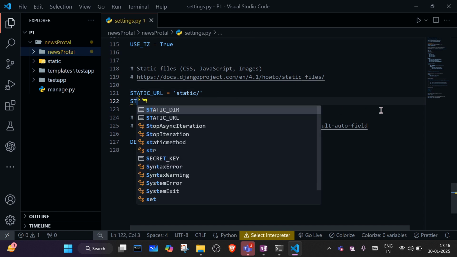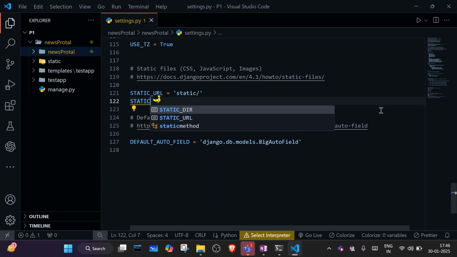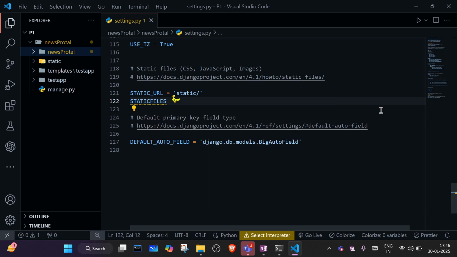Here we have to write static files. What do we write here?